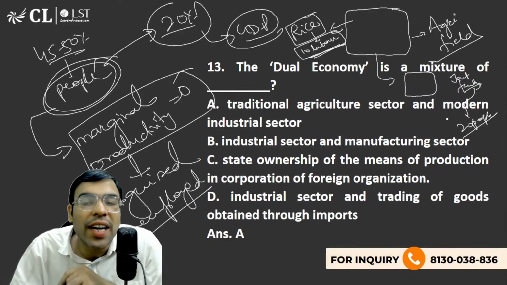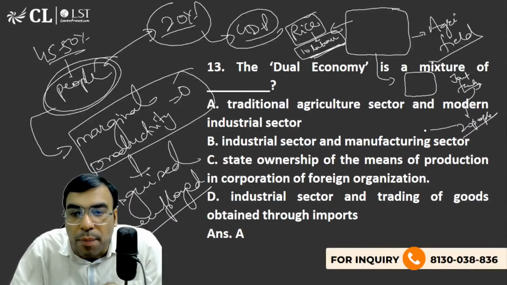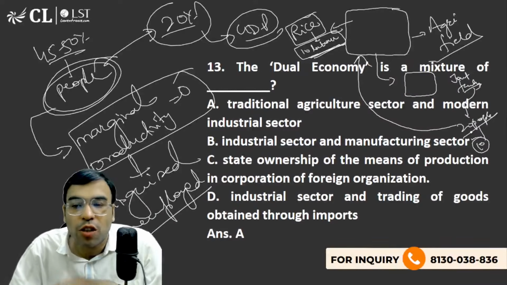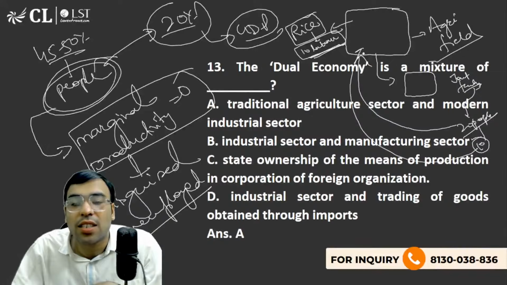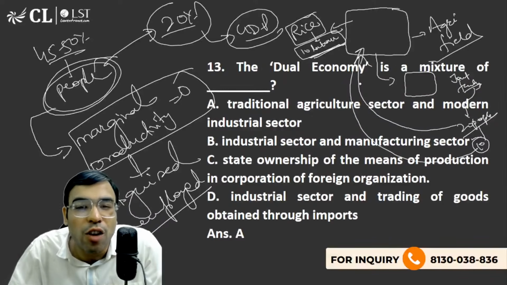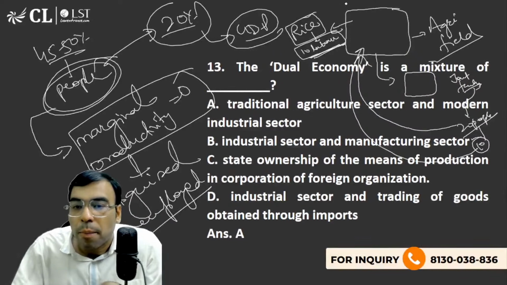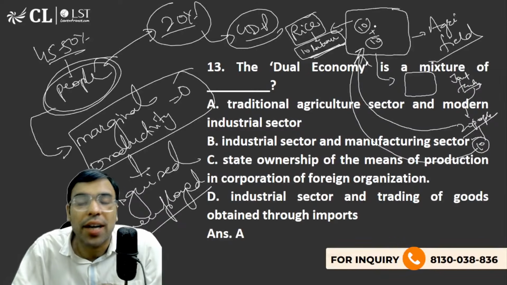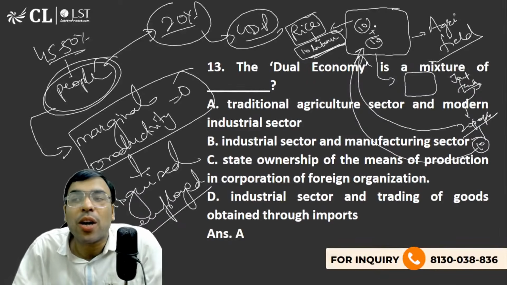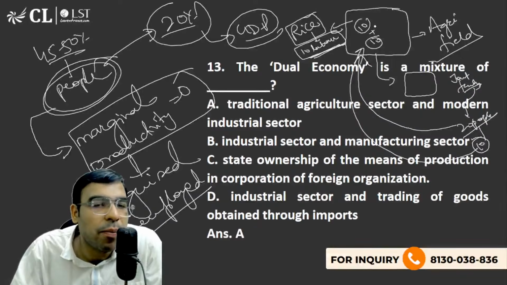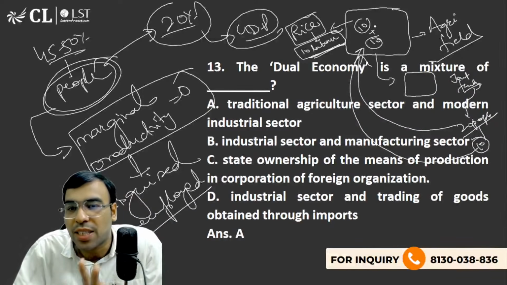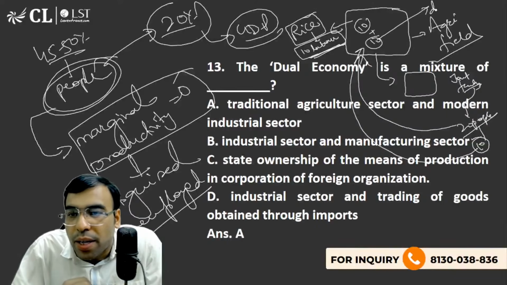So all 20 are willing to work, but 10 people can easily work. What about the other 10? They are not getting a job. So they said, okay, let's get involved in the same rice cultivation. But the thing is, it requires only 10 people, and the other 10 are disguised unemployed. They are working, but their productivity is zero. Even if those 10 people are withdrawn, nothing will be affected, and the productivity will remain the same. This is called disguised unemployment.